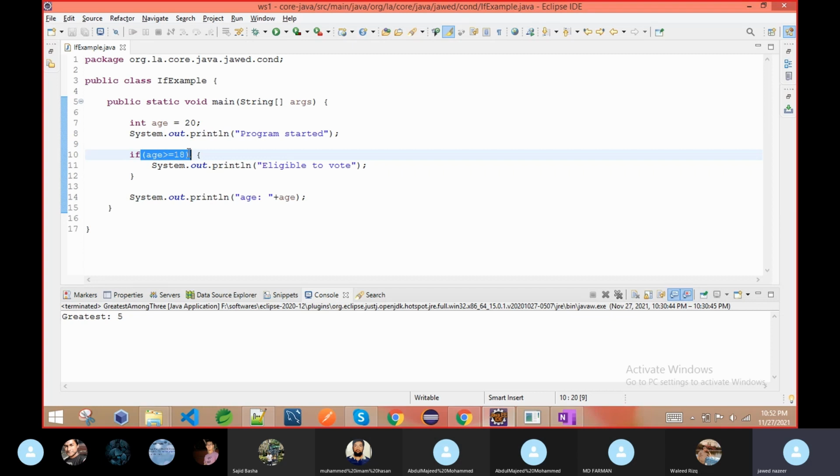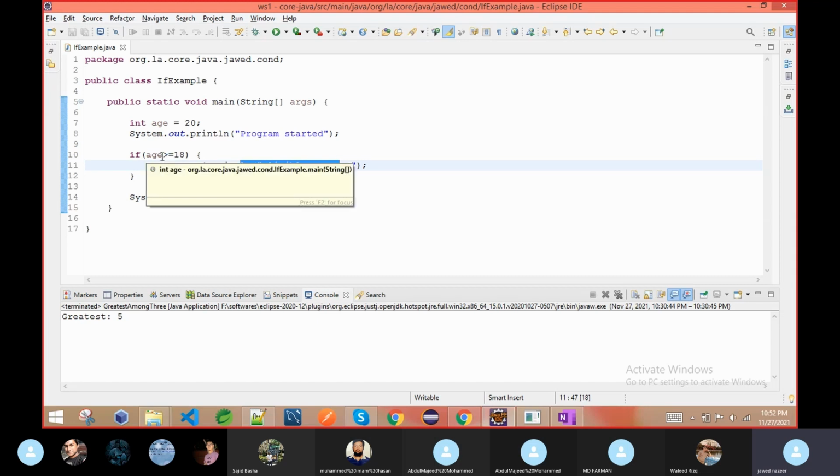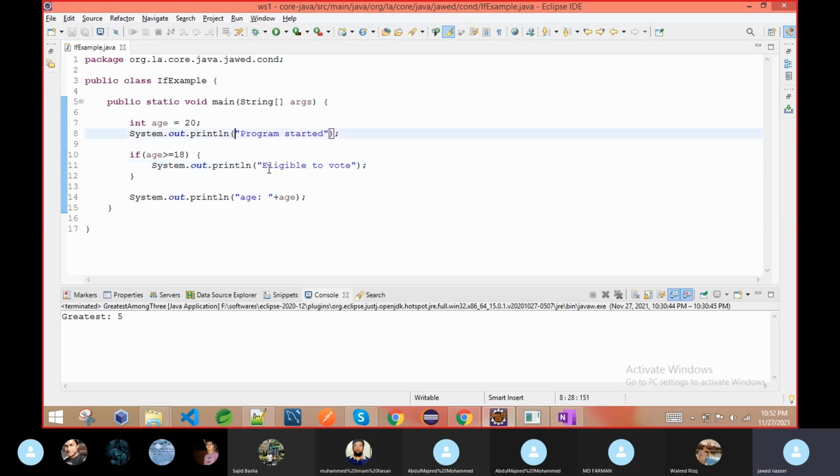If this condition is true, then this line will execute. We are just checking whether this person is eligible for voting or not. If he is eligible, he should have an age greater than or equal to 18, then he is allowed to vote. This is what we are saying.